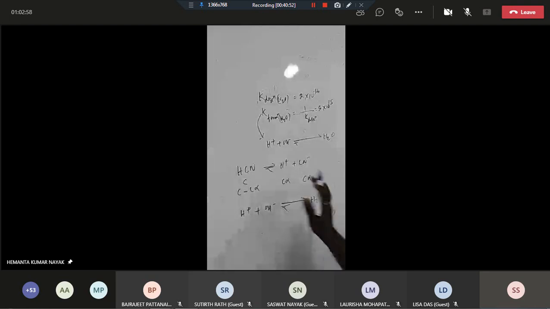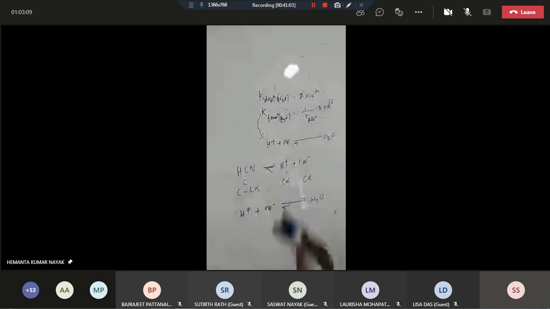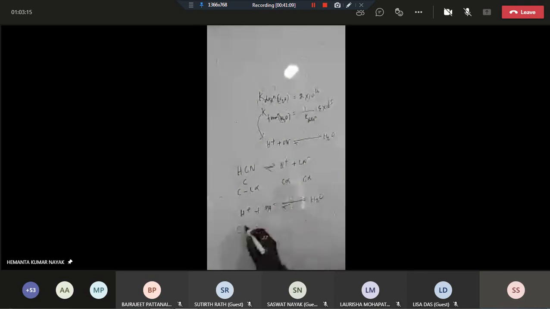Just to get the value of alpha, whether that alpha is more than the initial alpha 0.004 or not, I am just solving this question. Suppose I take that value as 0.02, or else you can take 0.2, whatever.